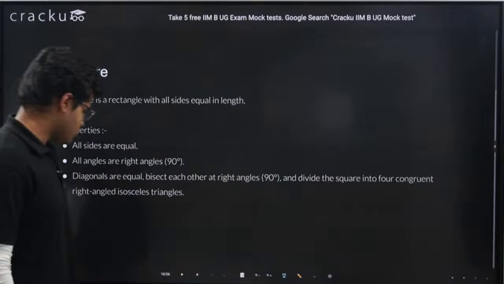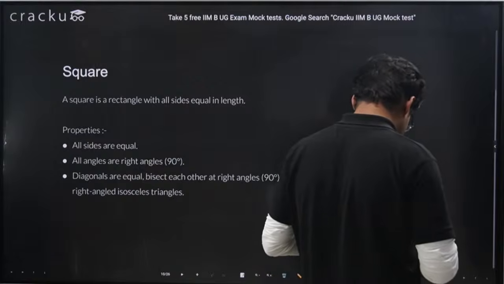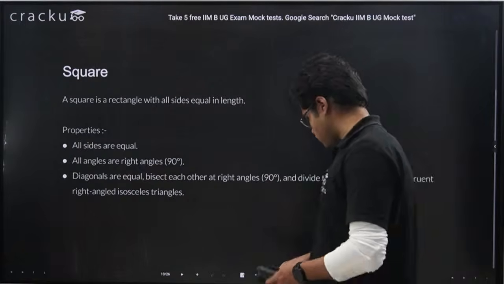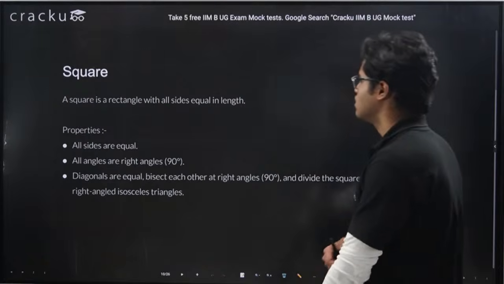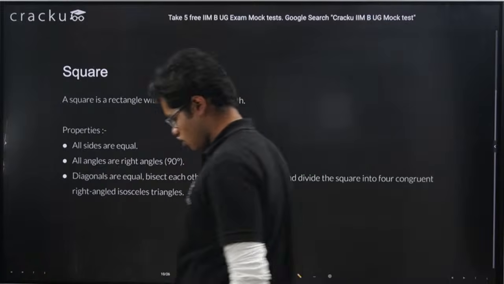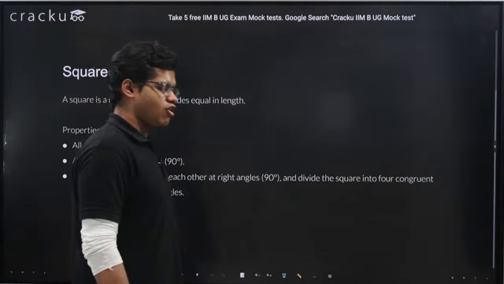Okay, let's move to the next part. The next part is square. Okay, no doubts till now? Fine. Square. So square is basically a rectangle only.